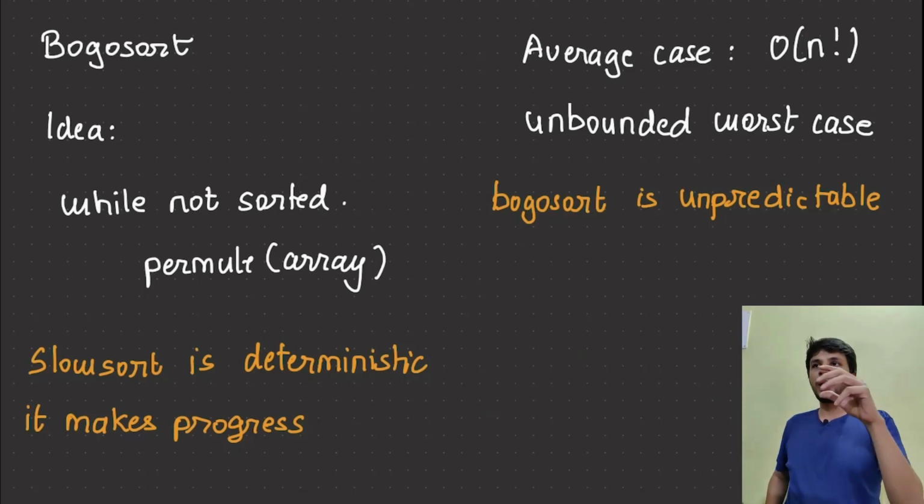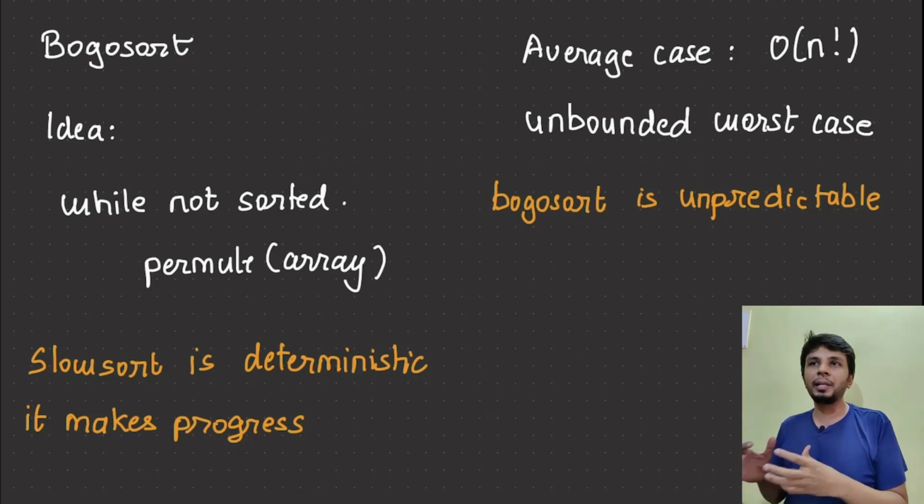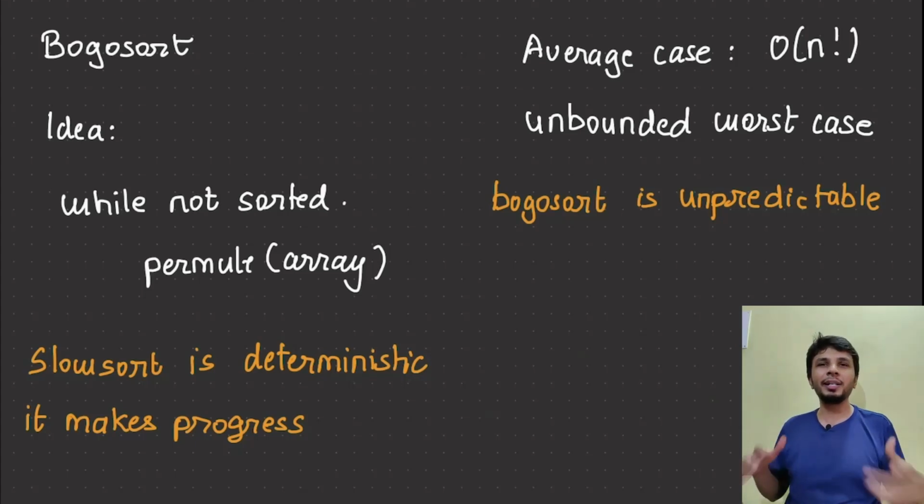But this algorithm is unpredictable, because you might get a sorted array upon the first permutation itself, or you might basically never get a sorted array after doing an infinitely large number of permutations on it, right? So since this is unpredictable, this is not really pessimal. It was not really fun to implement it, right?